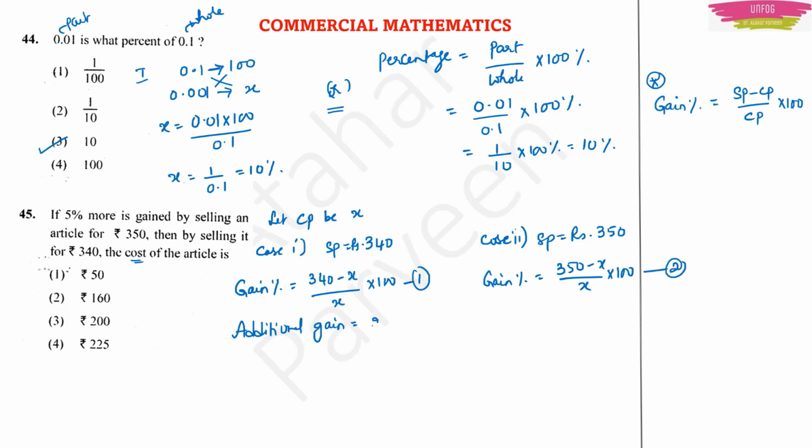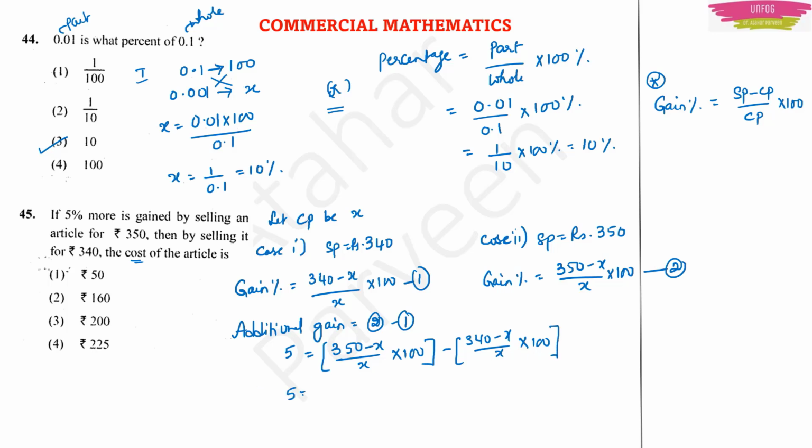Additional gain will be 2 minus 1, right? But they have given that the additional gain is 5%. So this 5 will be equal to (350 minus X) by X into 100 minus (340 minus X) by X into 100.